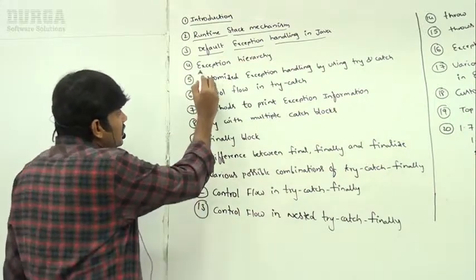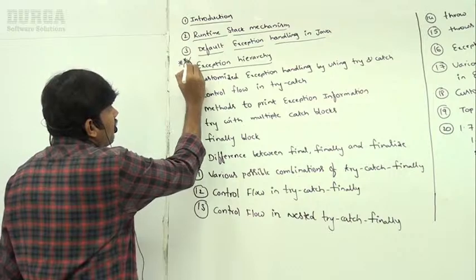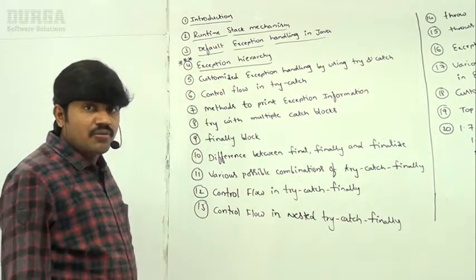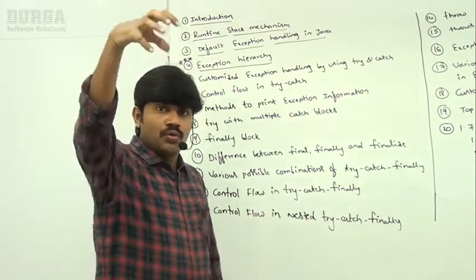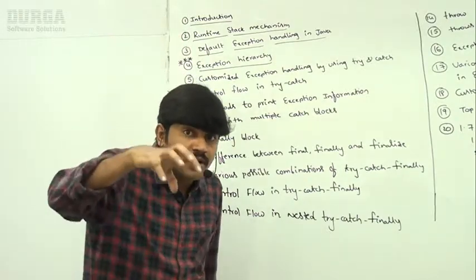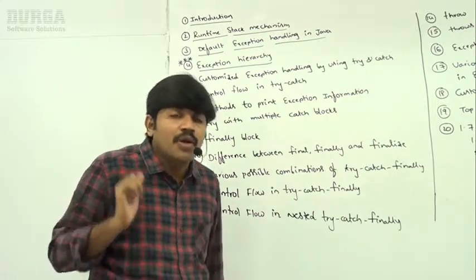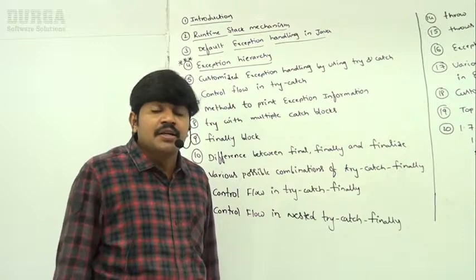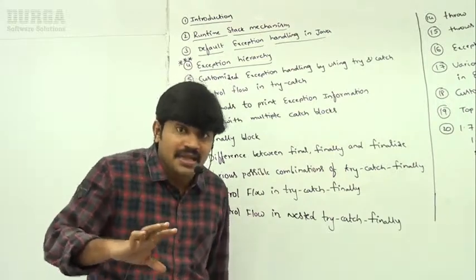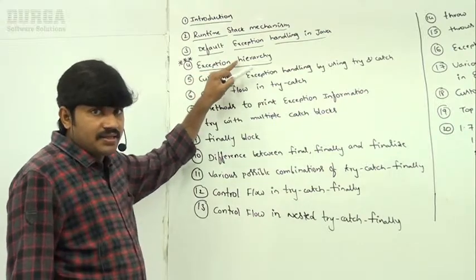Next, the exception hierarchy. Do you know, the most important concept for the interview room, sir? Do you know which class acts as the root for all Java exceptions? The Throwable class. Sir, the Throwable class contains two child classes: Exception and Error. What is the difference between exception and error? Next, what is a checked exception and an unchecked exception? These are things we are going to discuss very clearly in this part, sir.